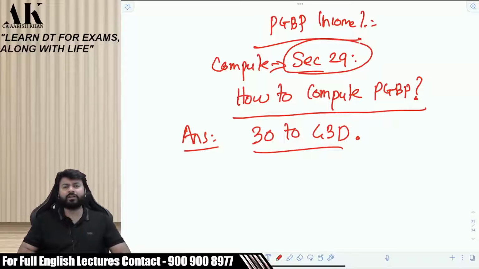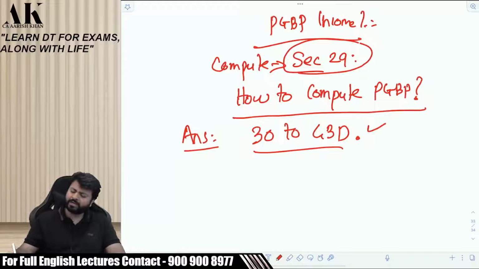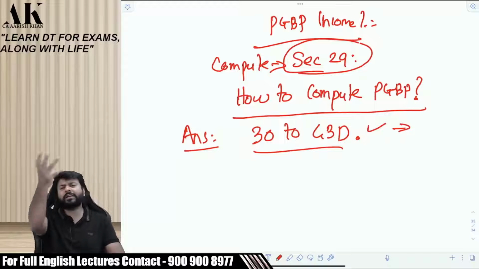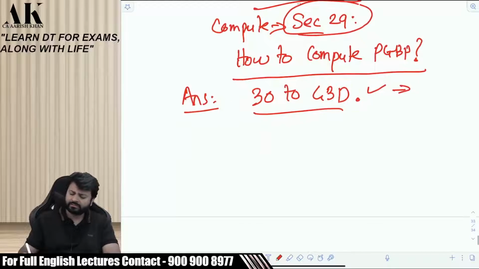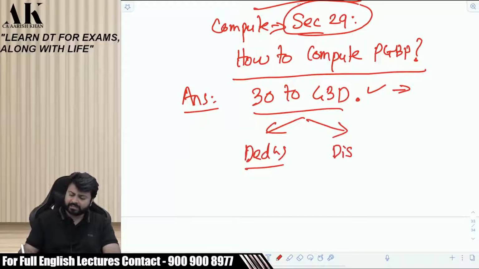But when it comes to PGBP, the law says that read sections 32 to 43D, you will come to know. Such a vague answer, such an incomplete answer. Now, even if I read sections 32 to 43D, what is written in them? There are mainly two things. Mainly, one is deductions and one is disallowances.